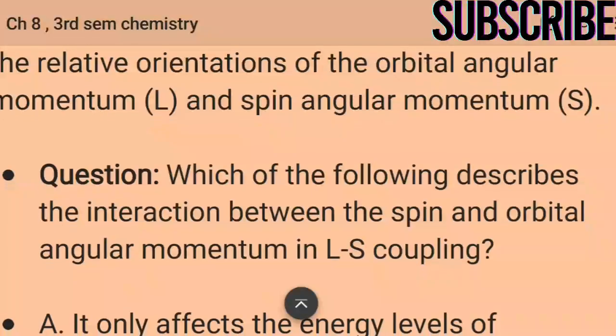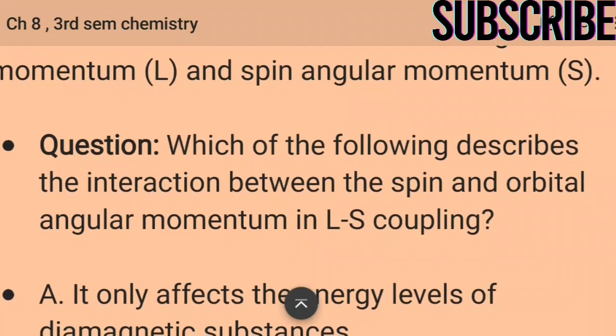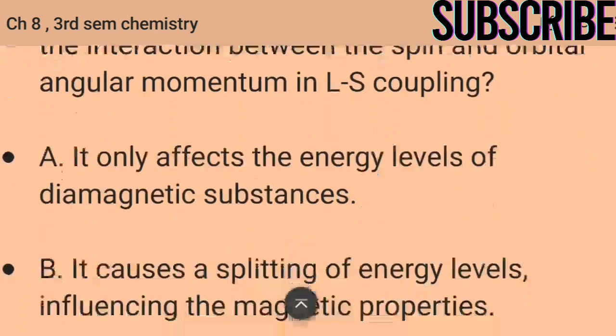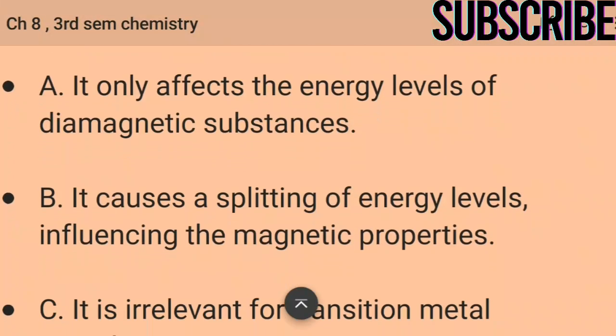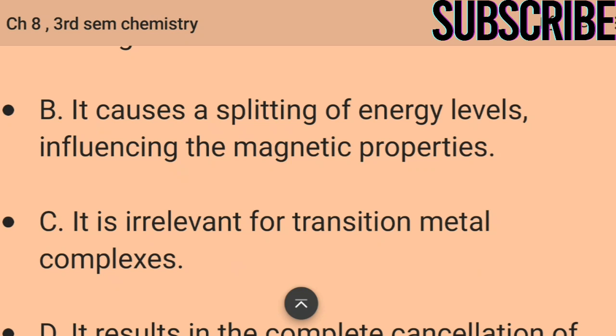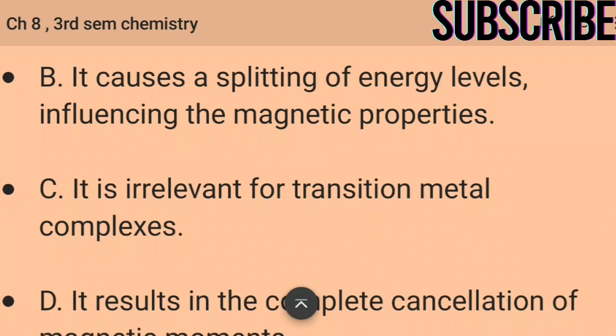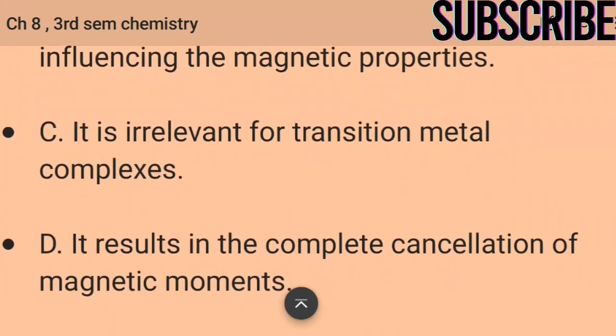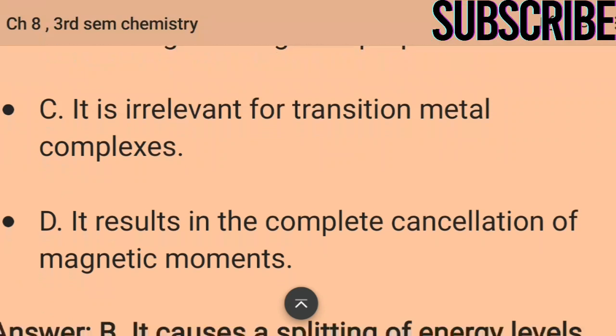Now, which of the following describes the interaction between the spin and orbital angular momentum in LS coupling? It only affects the energy levels of diamagnetic substances. It causes a splitting of energy levels influencing the magnetic properties. It is irrelevant for transition metal complexes. It results in the complete cancellation of magnetic moments.